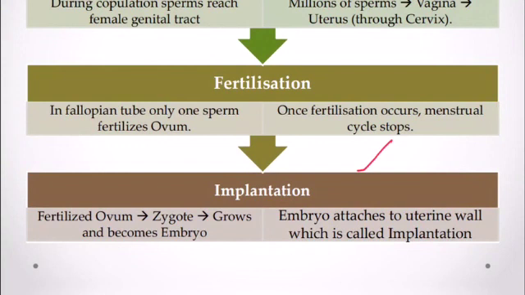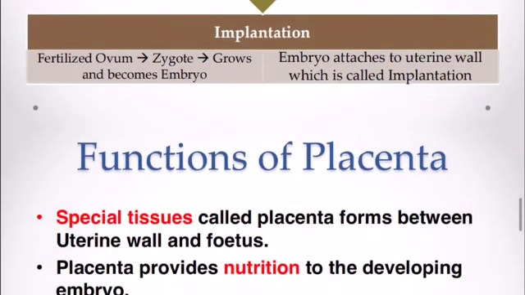Now he is saying once fertilization occurs, the menstruation cycle stops, and the fertilized ovum changes into a zygote and grows and becomes an embryo, and the embryo attaches to the uterine wall, which is called implantation. So if the egg is fertilized, it gets implanted inside the uterine wall, and the menstruation cycle stops in the female. Okay, this is what happens in human females.